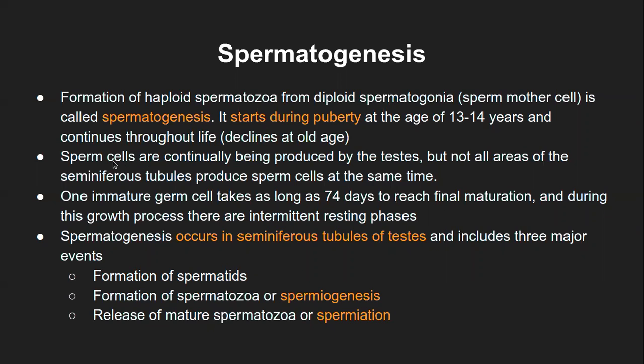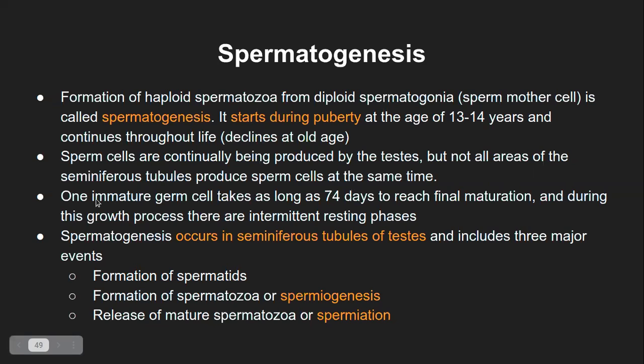But the sperm production is continuously happening within the testis. And again, obviously there is no need of formation of the sperm by the seminiferous tubules at all times, from all the areas of the seminiferous tubule, and that is why it is not designed in such a way.